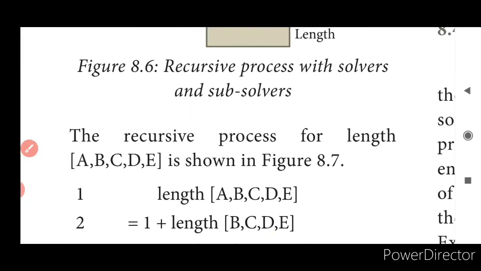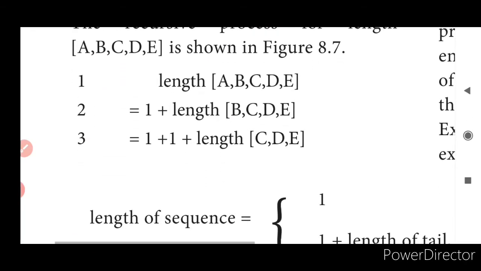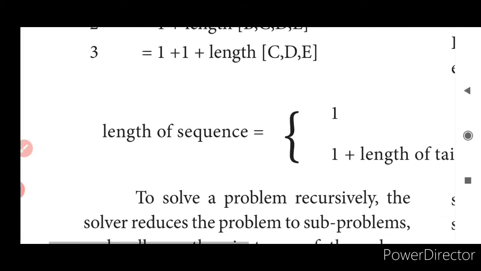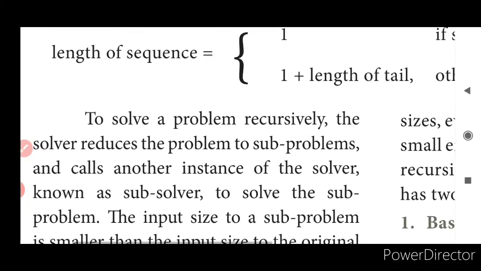So a recursive process for length of A, B, C, D, E is shown in 8.7. Let us see here. Length was A, B, C, D, E. How did we reduce it? 1 plus length of B, C, D, E. The back person. Next again what happens? 1 plus length of C, D, E. Next what will be the process? 1 plus 1 plus length of C, D, E. The process will be continued. So what is the length of a sequence? 1 plus length of the tail.